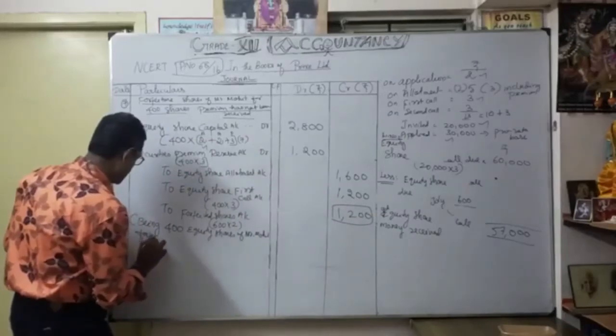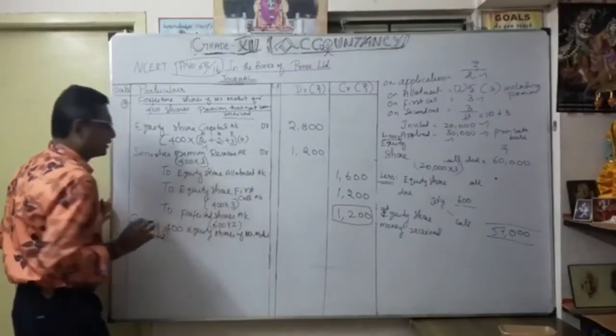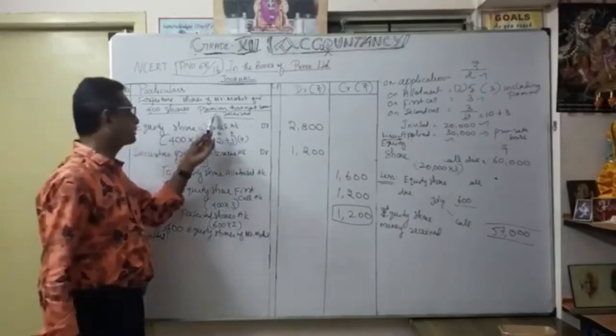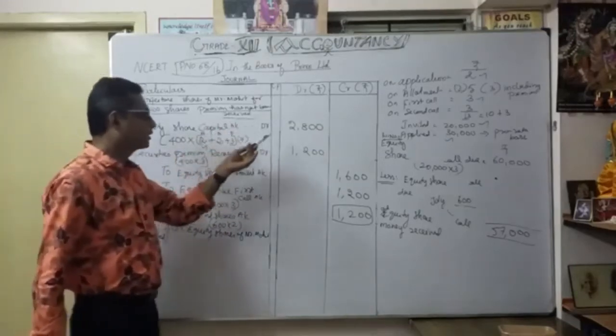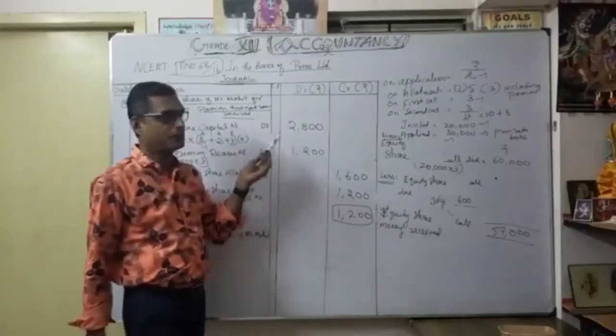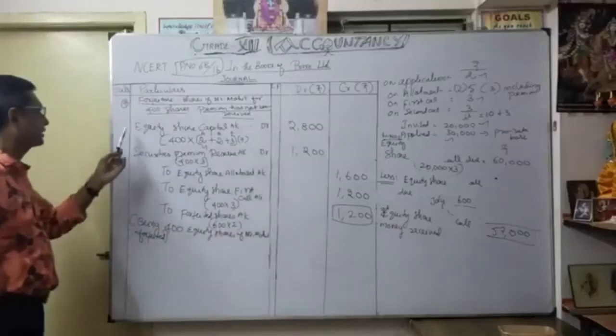Okay, that's what this is. Understood? It's very important, and here you should know the premium has not been received. You want to make it separately, the securities premium reserve also separately. Okay, that's the very important journal entry for this one.